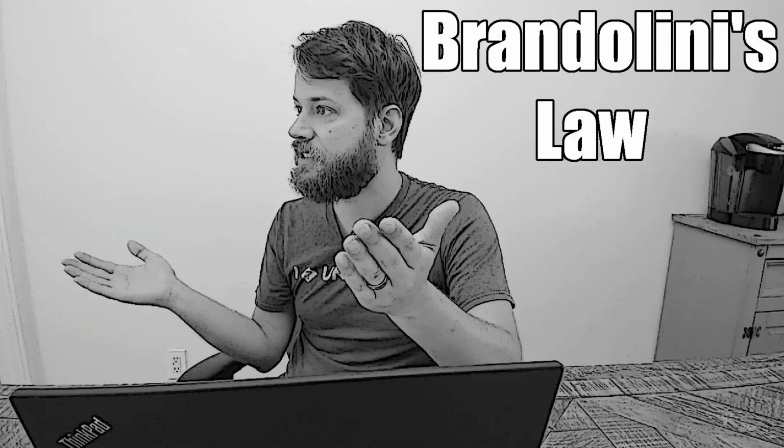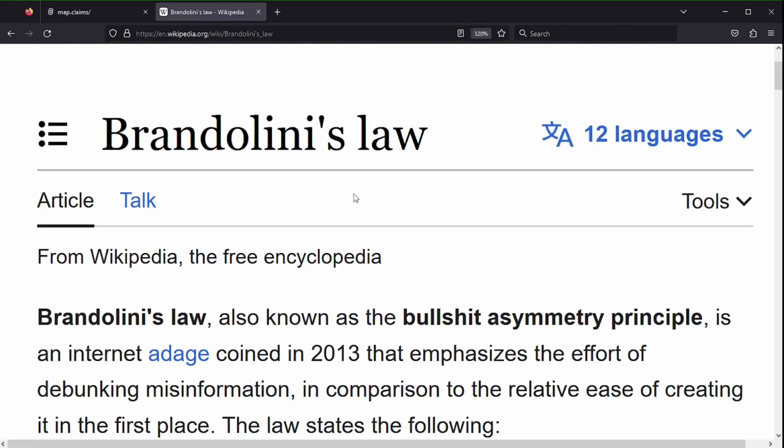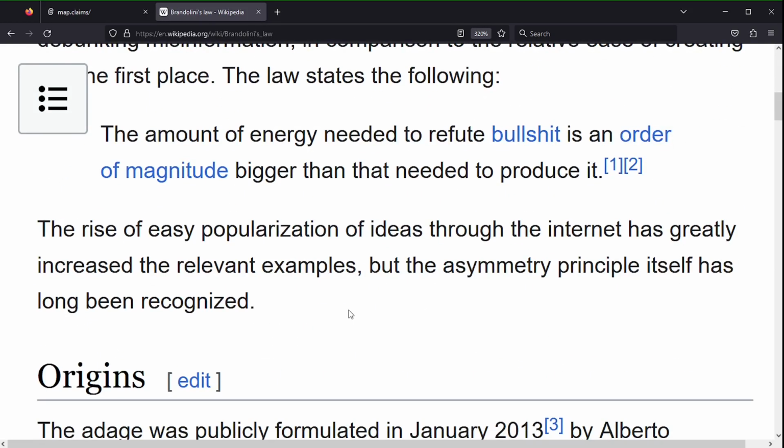And, you know, we would just get off into the weeds and debating what's likely with theft and car alarm systems and thief motivations. I don't want to go off on a tangent. Brandolini's law, also known as the bullshit asymmetry principle, states the following. The amount of energy needed to refute bullshit is an order of magnitude bigger than that needed to produce it.